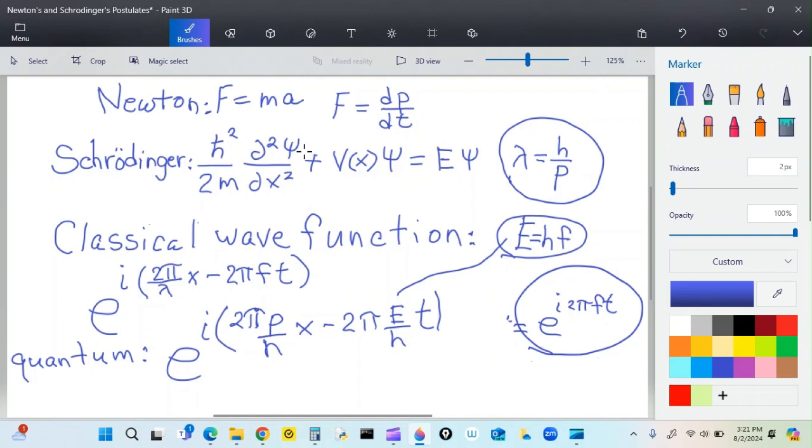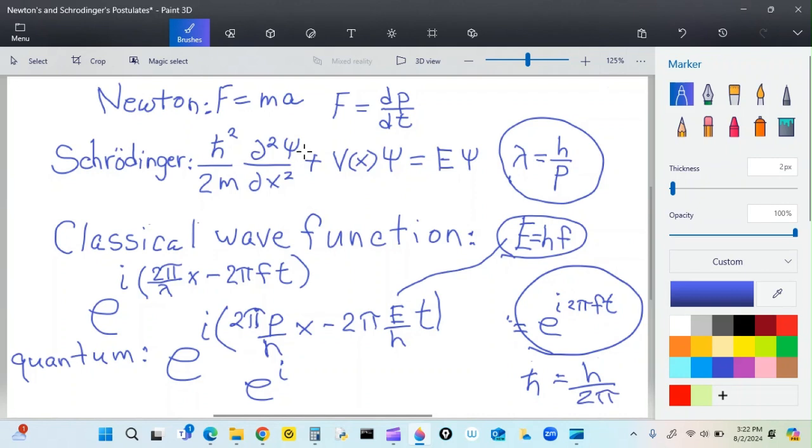Notice that I can factor out a 2 pi over h and come up with this result. e to the i, 2 pi over h. Well, h bar, which is what we have up here in the Schrodinger postulate, is equal to h over 2 pi.